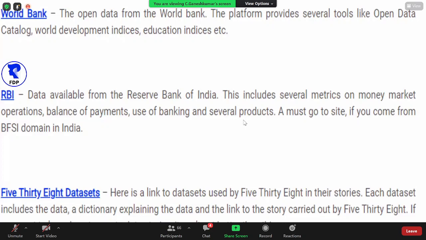We'll discuss one by one, then I will go to a different source. The World Bank also maintains open source data, and RBI, the Reserve Bank of India, also maintains data related not only to general banking but also to agriculture banks and other banks. We'll check their websites and then go to the remaining data sources.